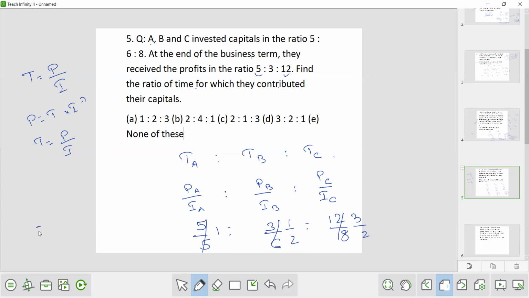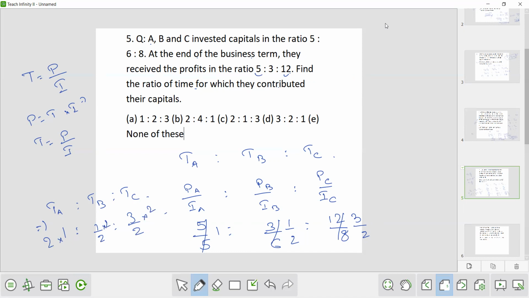Now the ratio we got, time period of A is to time period of B is to time period of C, is 1 is to 1 by 2 is to 3 by 2. Now this is in fractions, so this should be converted into whole numbers. So what you do? Multiply all by 2, because 2 is in the denominator.